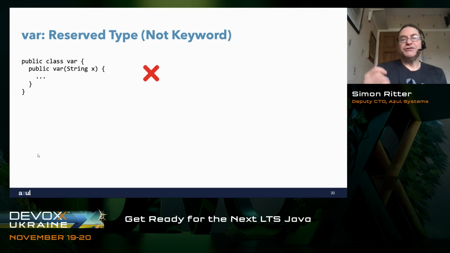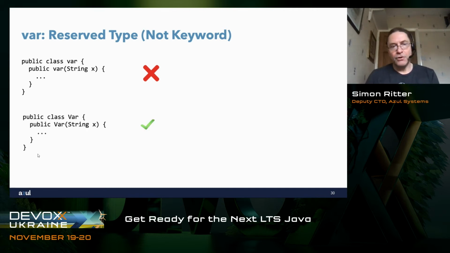So what we can't do in JDK 10, that we could have done but never would have done in JDK 9, is create a class called var with a lowercase v. That's because, as I say, var is now a reserved type. Now, in Java, the tradition is to use uppercase letters for the beginning of the name of a class. But in this case, we're now saying we can't use the lowercase v with var, and that won't work.